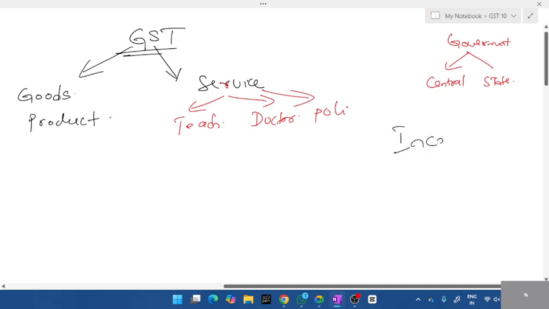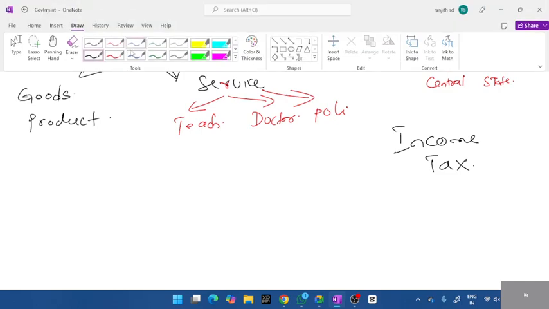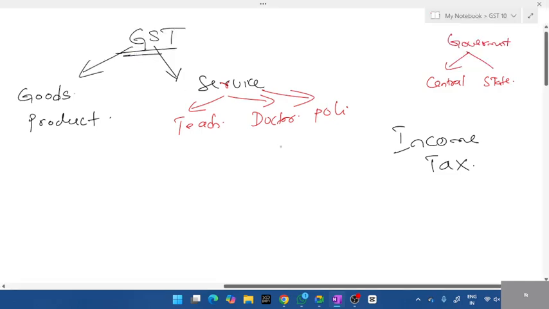So what do you mean by income tax? What is the difference? We'll see how many of you know all these topics. If you don't know, understand. Get to know all this. What is the difference, students? GST and income tax. What do you mean by income tax? You all don't know what income tax is? See, tax. Tax is the extra amount paid to government, whether it is income tax or GST.